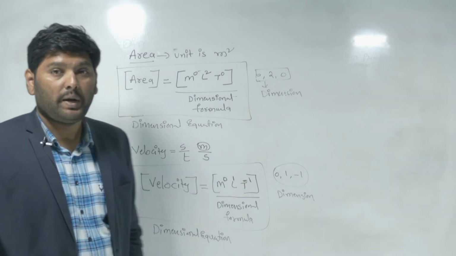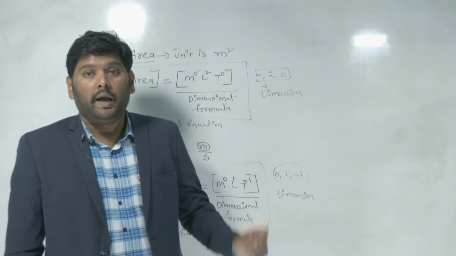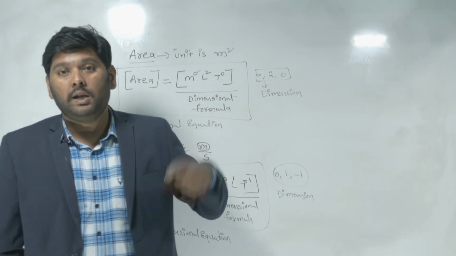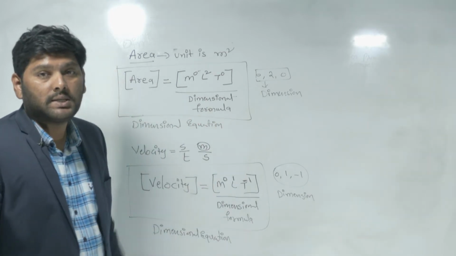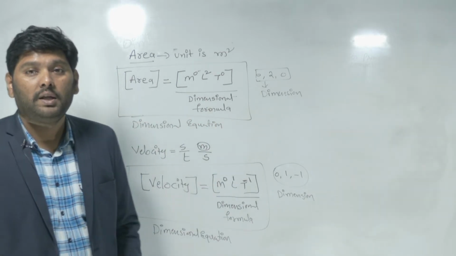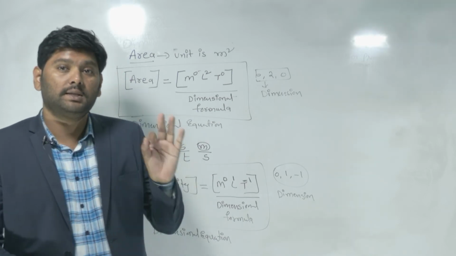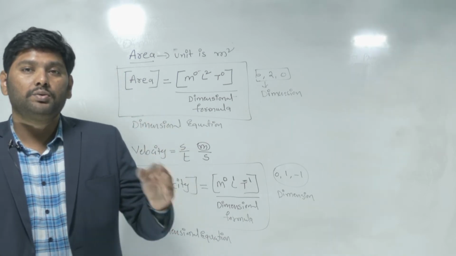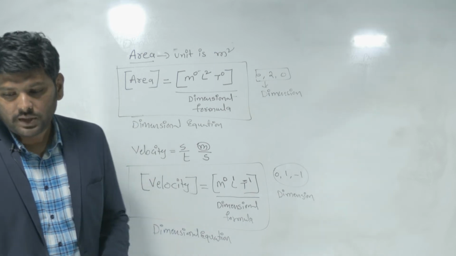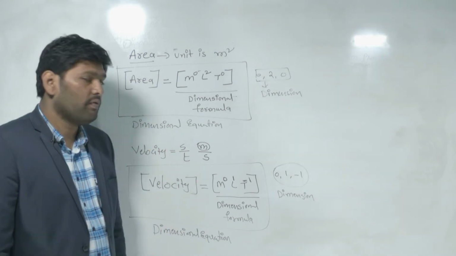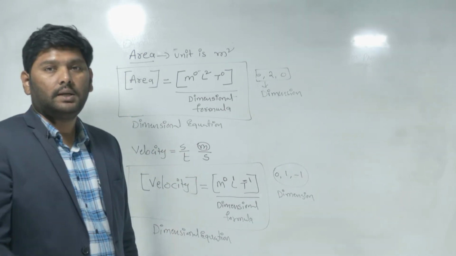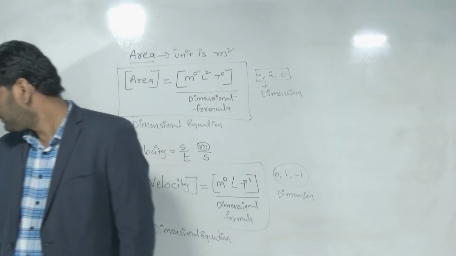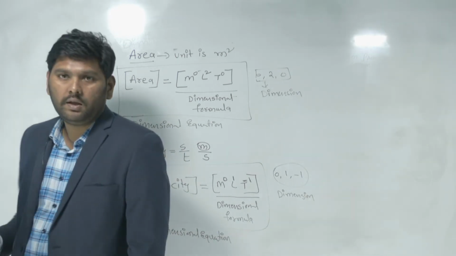And we can check dimensionally by using the dimensional equation. Those are the 3 important uses of this dimensional formula.